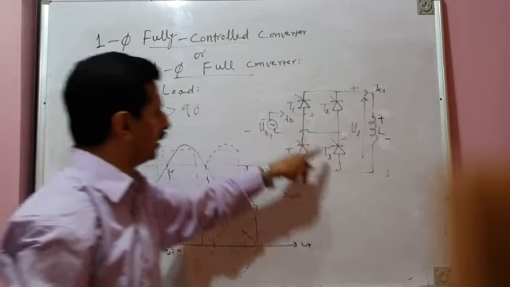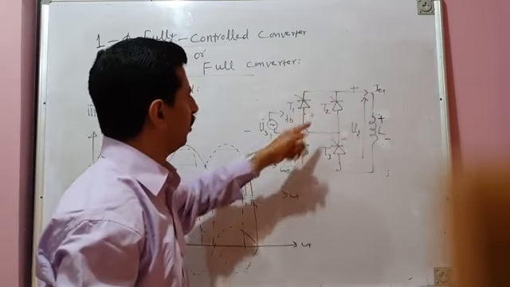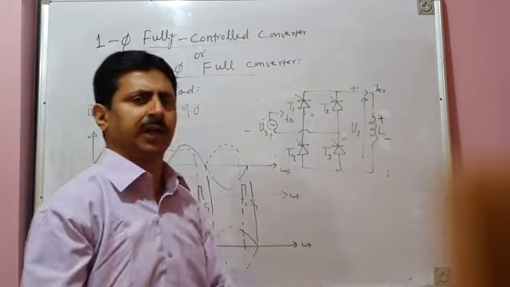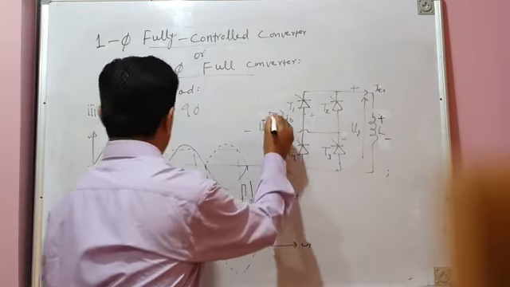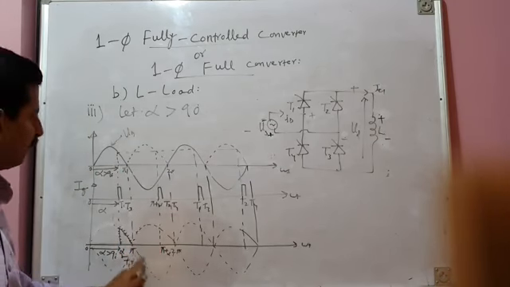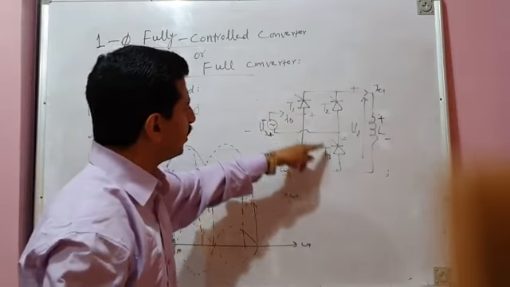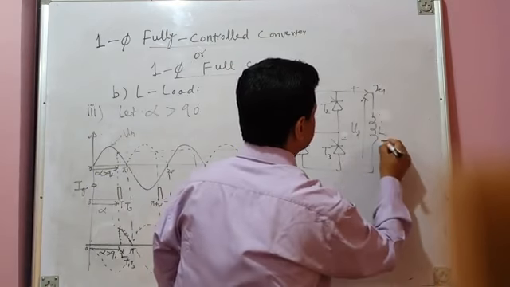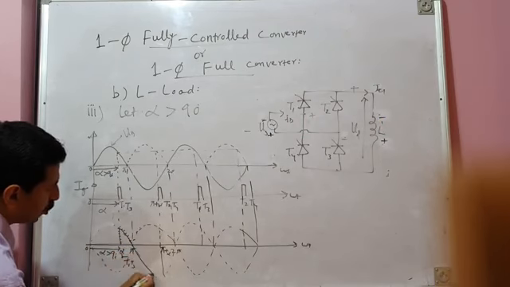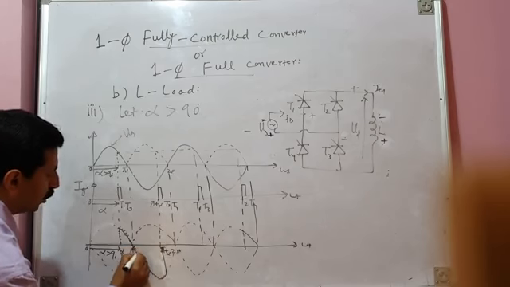pi to pi plus alpha, the T1 and T3 pair, as per the previous logic, should continue to conduct because there is no freewheeling path. So this pair was conducting from alpha to pi. It will continue to conduct when the negative half cycle of source voltage comes, when source voltage becomes negative. That means from pi to pi plus alpha, as per the logic, it should continue to conduct. And if this pair continues to conduct, your load voltage during this period becomes negative. You can see your load voltage during this period is the same as the negative source voltage.